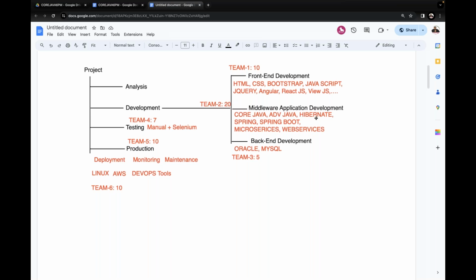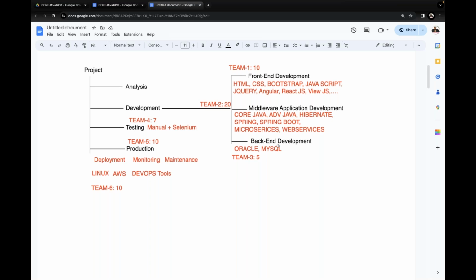To prepare this middleware application, so many options are available. .NET is one of the options, Python is another option. Similarly, Java is one of the options. If we take Java, what courses do we have to learn? In the Java set: core Java, advanced Java, Hibernate, Spring, Spring Boot, microservices and web services. This is the Java stream. By using these technologies, we are going to prepare server-side programming. That comes under middleware application development.